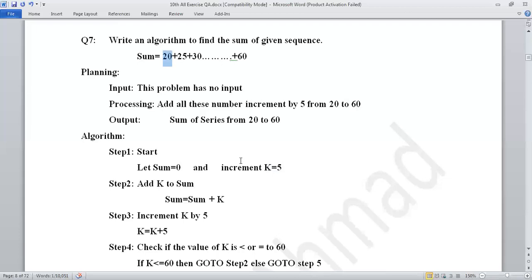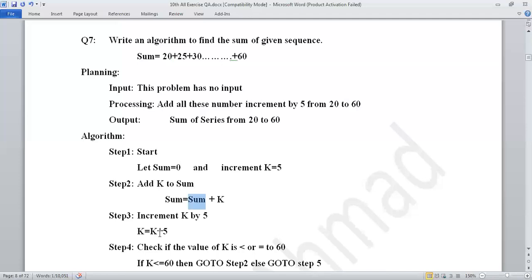Now next step, step 2, add k to sum. Initial value of sum is 0. 0 plus 5. What will be the result? 0 plus 5. So our value will be over here. Sum will be 5. So increment by 5.